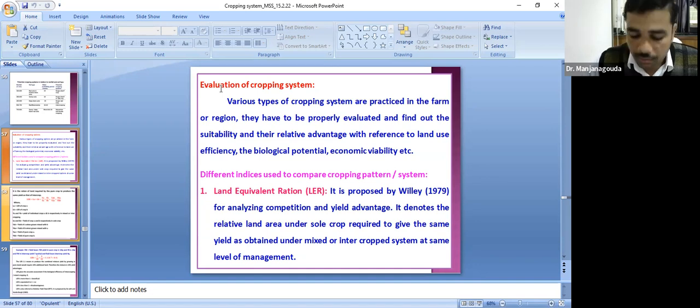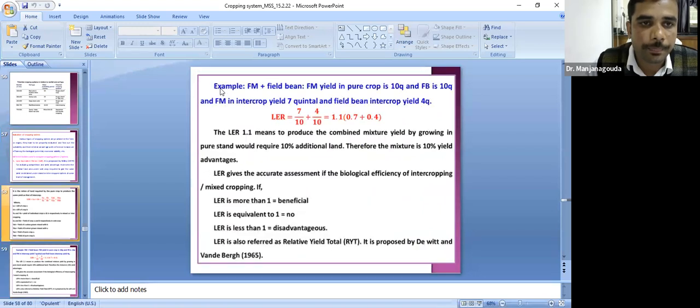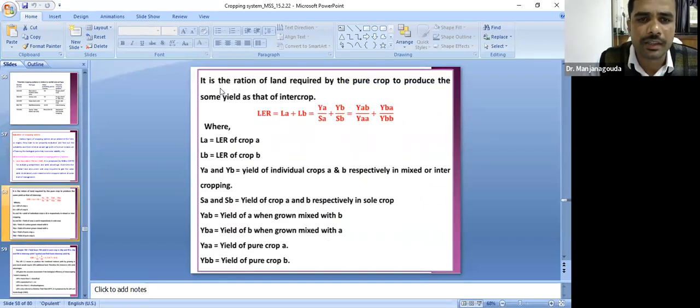This is very important. This is the formula for calculation of the land equivalent ratio: YA divided by SCA, where YA means the yield of the A crop grown with B, that is the yield of the intercrop, divided by SCA, the sole crop yield. Similarly, LER equals YA divided by SA plus YB divided by SB, that is LER of A crop plus LER of B crop. Please practice these problems. This is very, very important. One or two questions will be asked from this land equivalent ratio. They will ask this also.